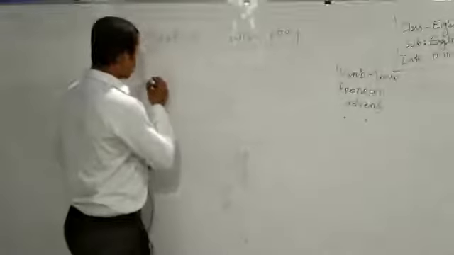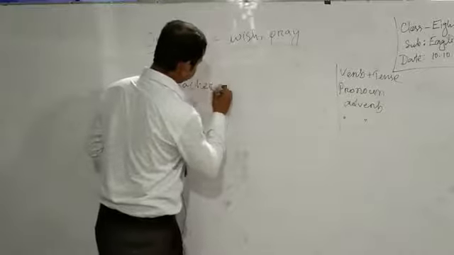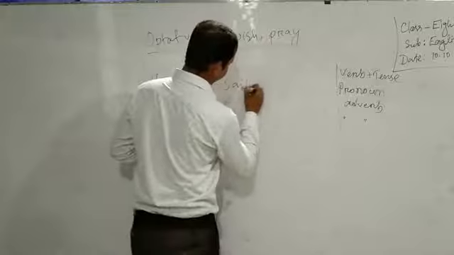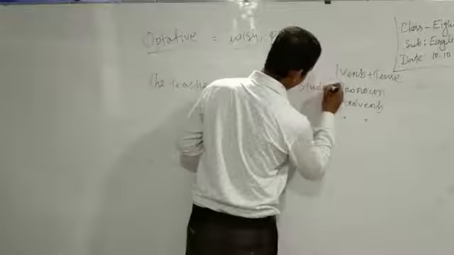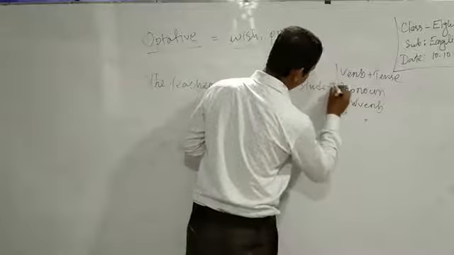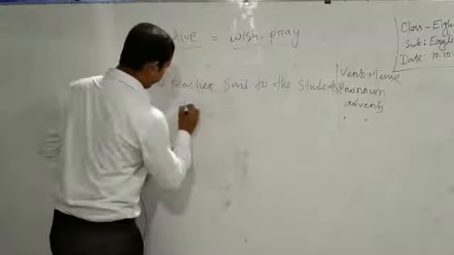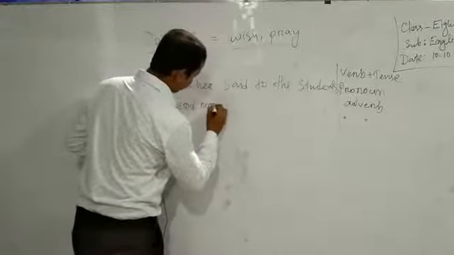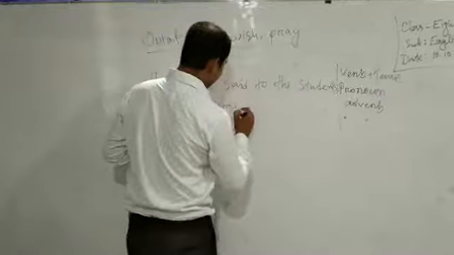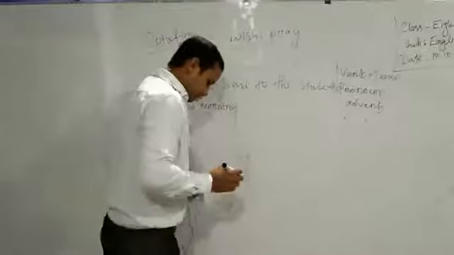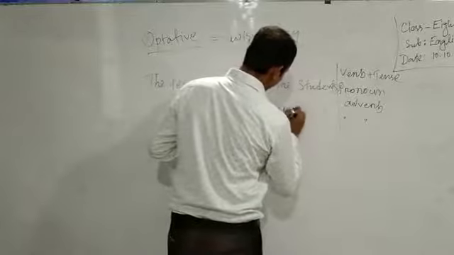Like that, the teacher said to the students, "Good morning class," or just "Good morning," and also said, "How are you."